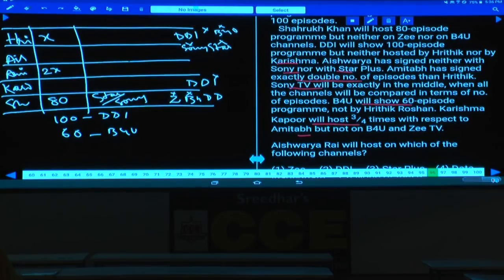What is the maximum here? Maximum is 100, and 3/4 of 100 is what? 75. And so who is hosting 75? Karishma is hosting 75. If this is 75, then whatever this x and 2x is, Amitabh will be how much? That is the maximum. As this person is the maximum, this is 100.